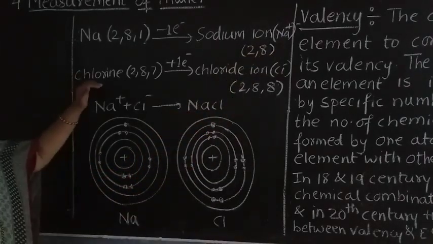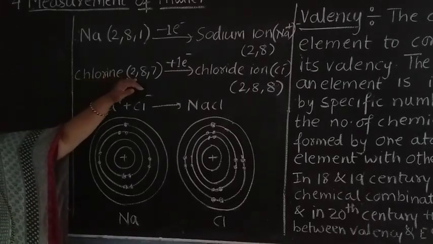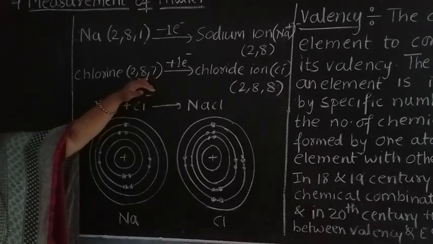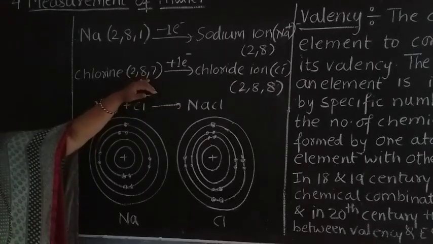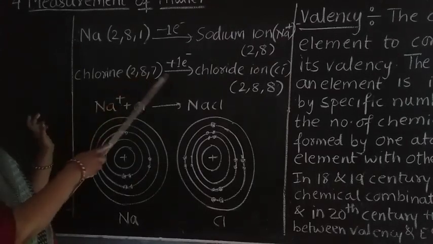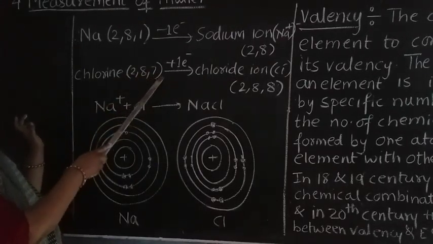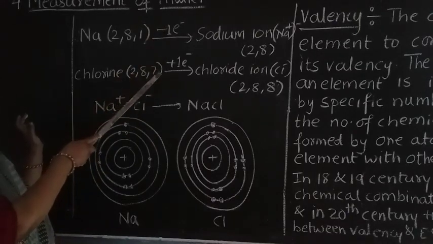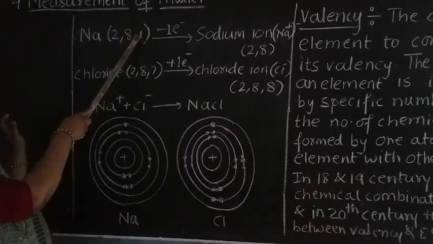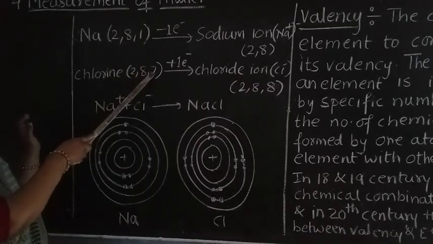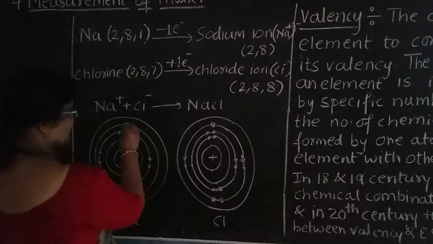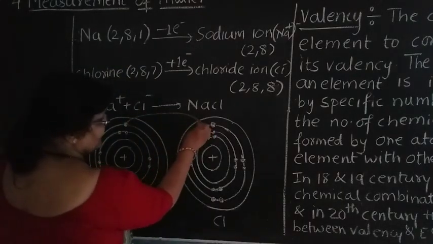So what happens in the chlorine? Now chlorine has the configuration 2, 8, 7. So to attain stability, or to attain the octet state, it needs 1 electron. This 1 electron is accepted by the chlorine from the sodium. That means this 1 electron is given into the outermost shell here. So whenever you see, this electron can be shifted here.